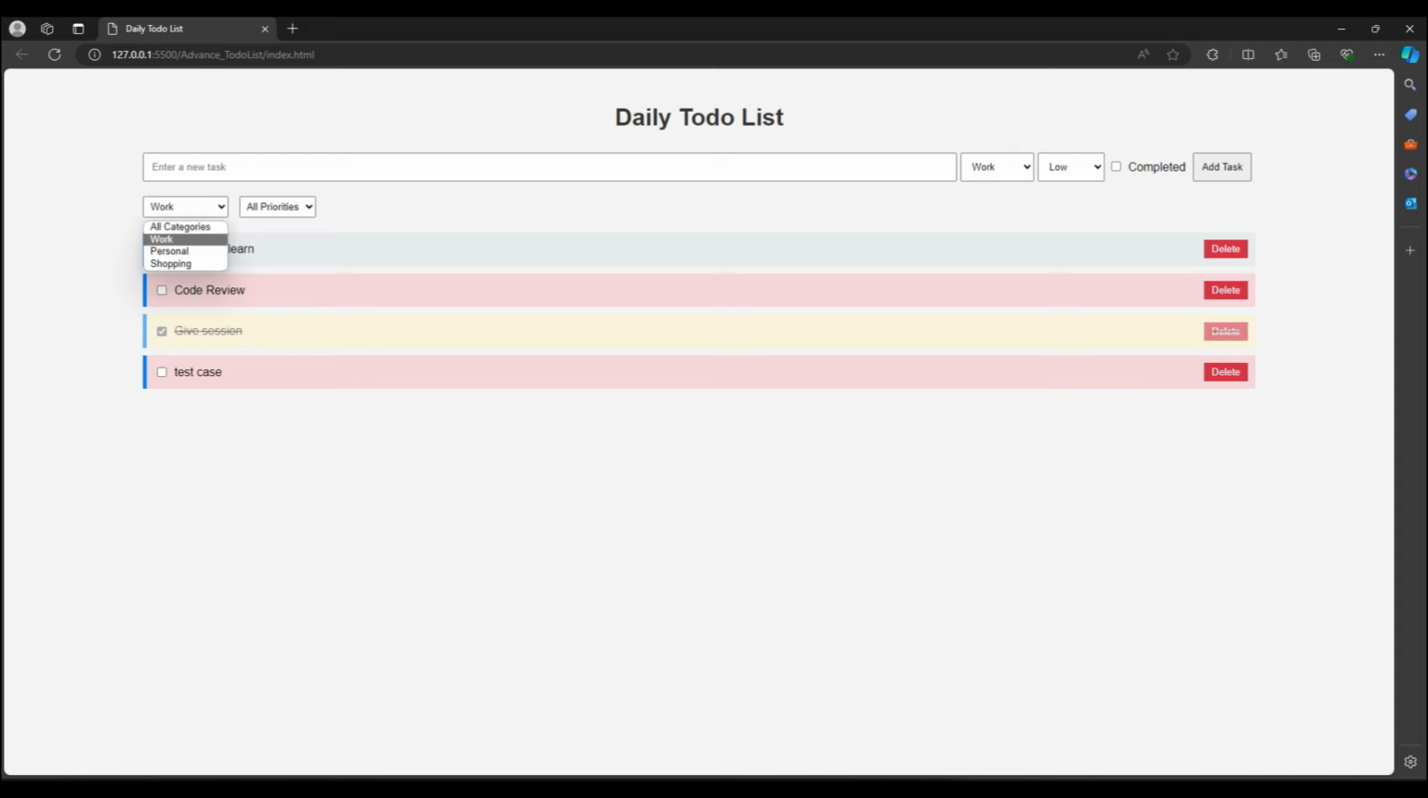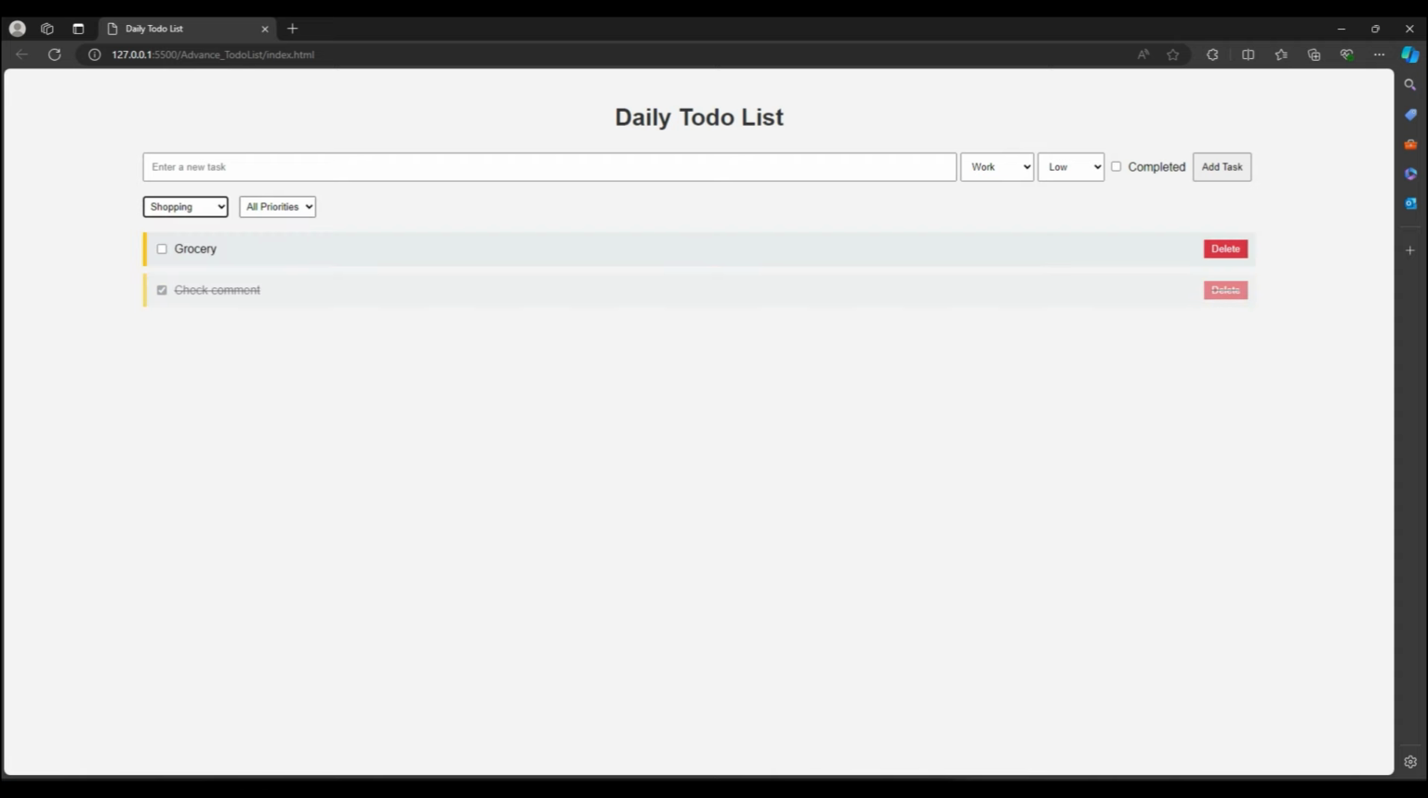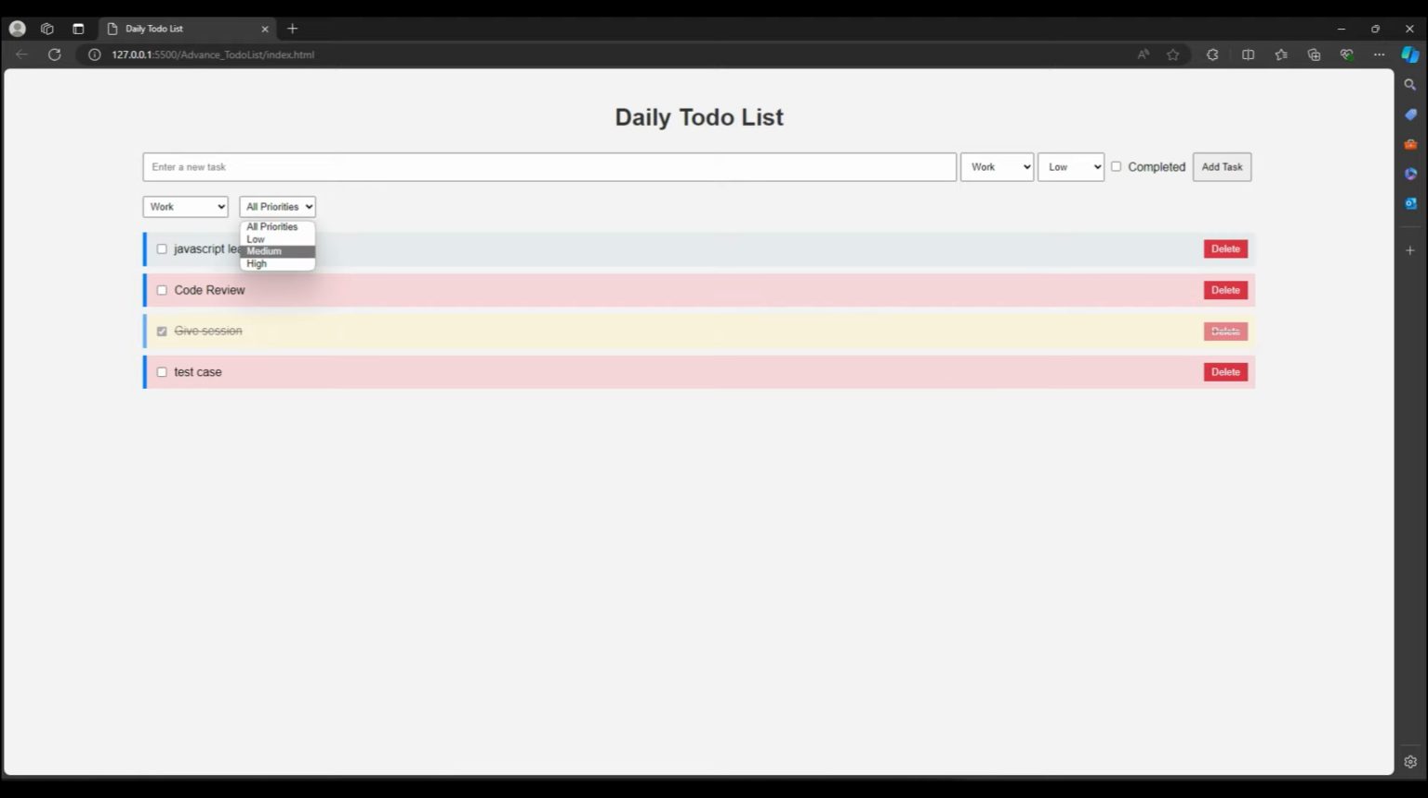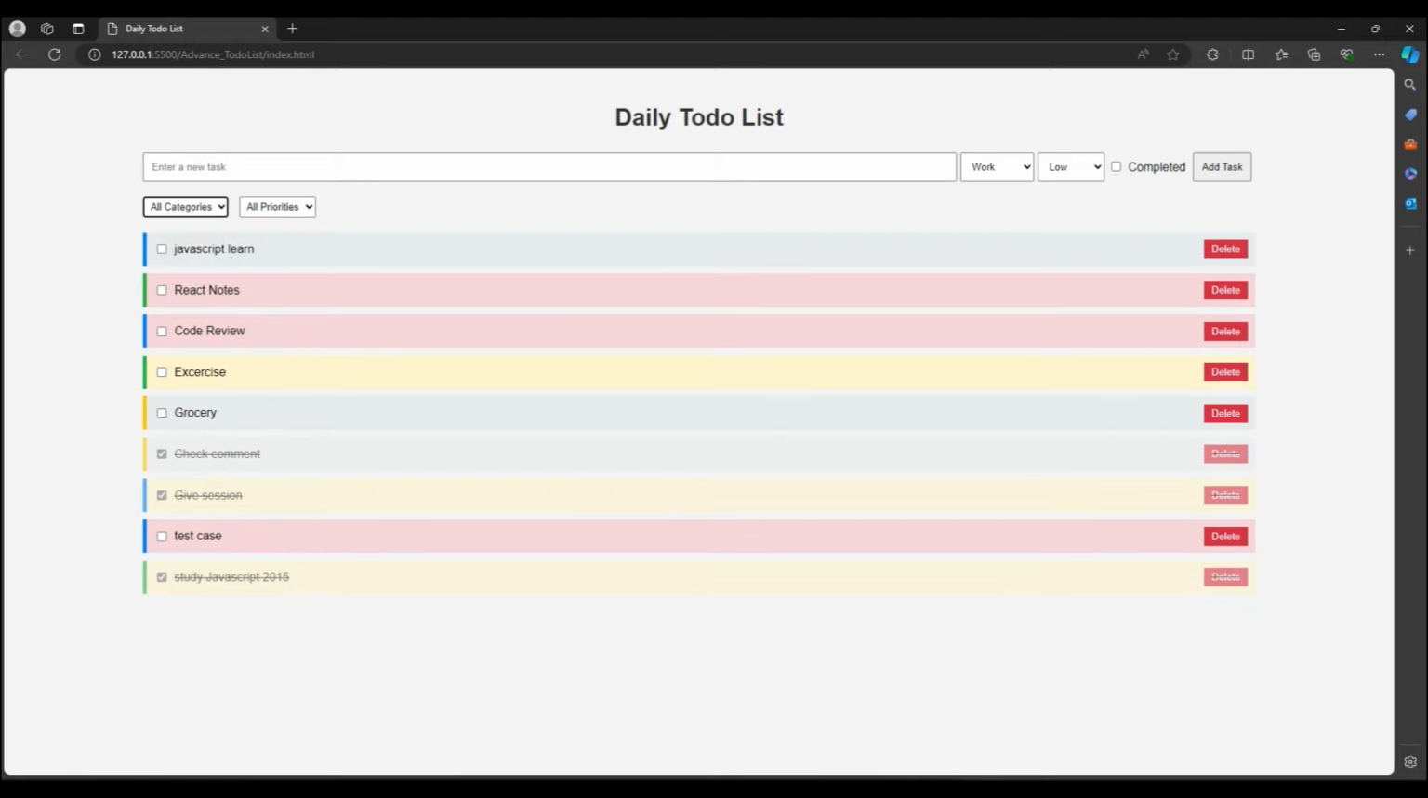And yes, we can filter it also. Suppose I want to filter on the categories work, personal and shopping. The same thing works over here with priorities: I can choose all priorities, or work with high priority, and these are the high priority ones. Medium are these, the medium ones. So like this we can make it.